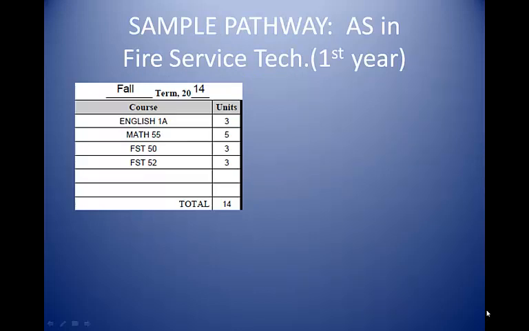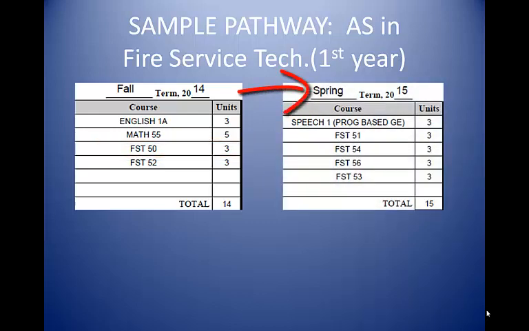This is a sample pathway for the first year for the AS degree in Fire Service Technology. For the fall semester, you can take the listed courses for a total of 14 units. English 1A and Math 55 are ASGE requirements. This sample pathway assumes that you placed into English 1A and Math 55. FST 50 is a prerequisite for many Fire Service Tech classes, so you must complete this class in your first semester. For the spring semester, you can take the listed courses for a total of 15 units.